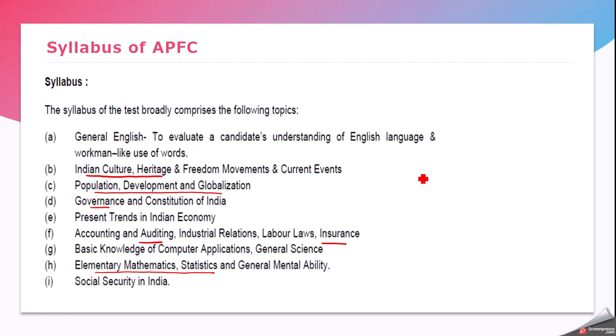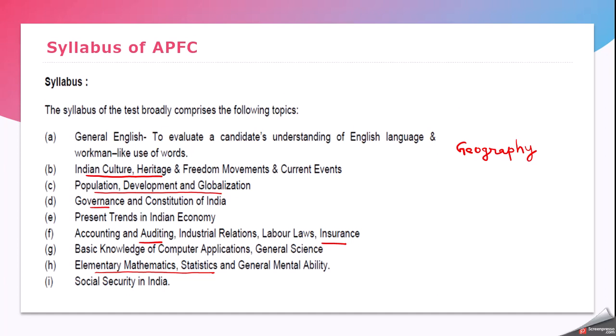Apart from this, if you analyze the past year papers of APFC, you will see geography questions as well. Like last time when APFC was conducted, we got the question on how many states and UTs are there in India, and Ayodhya is situated on which river. So like these questions have already been asked, so it is advisable to prepare geography as well, at least the Indian geography part, which can be covered through NCERT of class 11th.